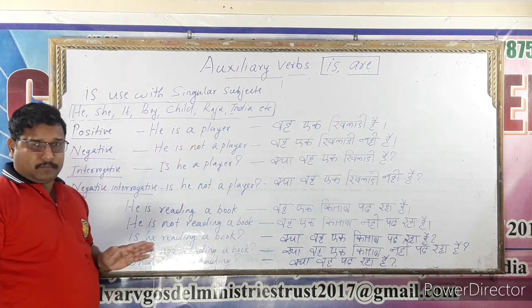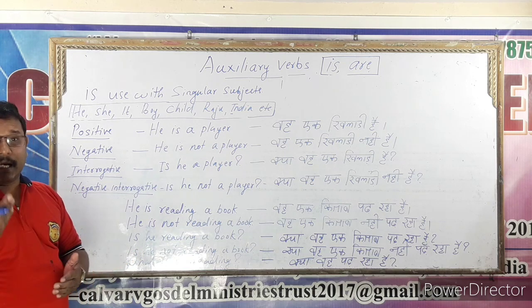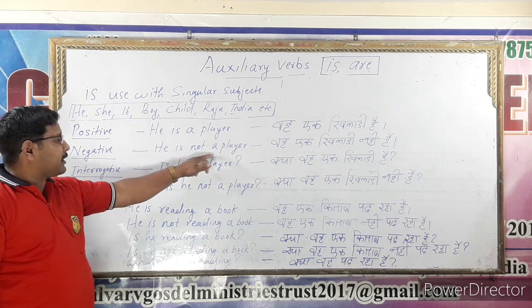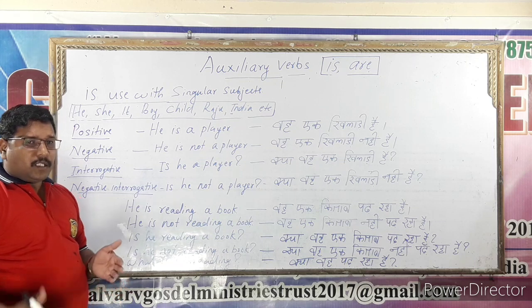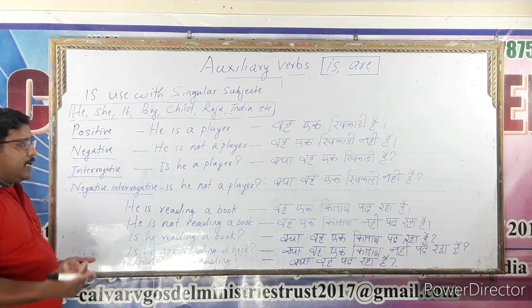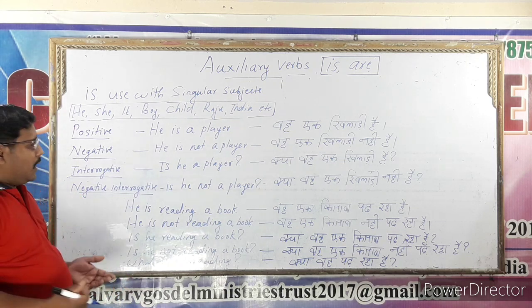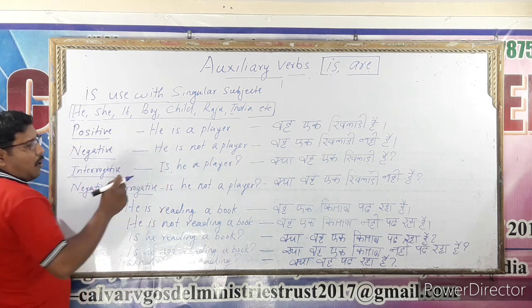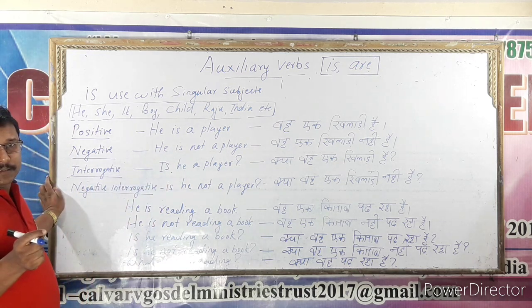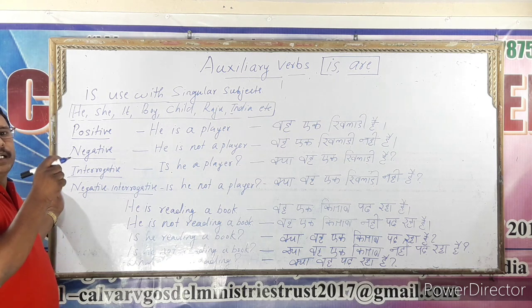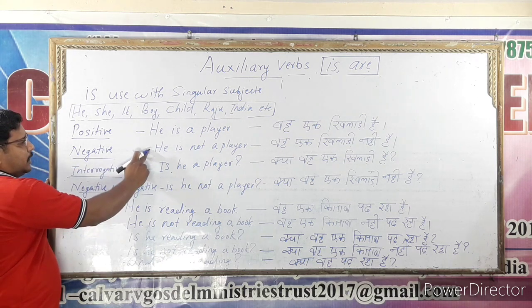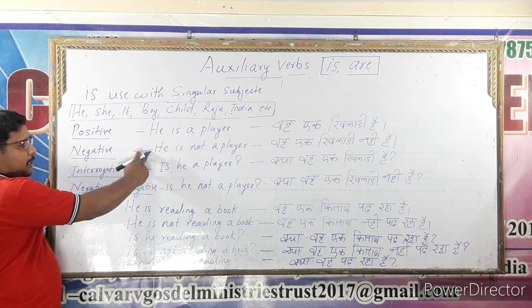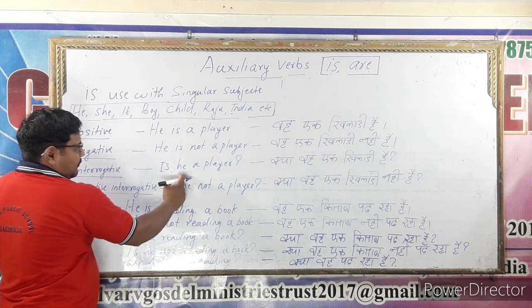He is a player. Is this negative? He is not a player. Then how can we make the yes or no question? Whichever auxiliary is used in the sentence, that auxiliary we put in the first side, means front side, then the subject.